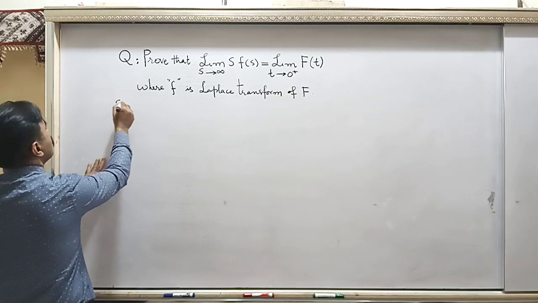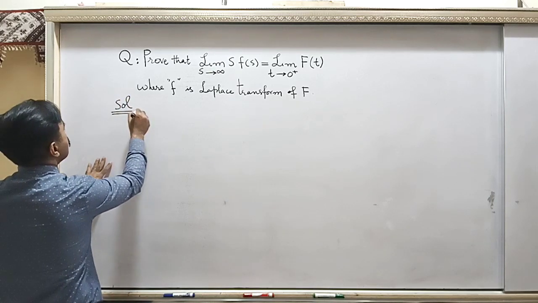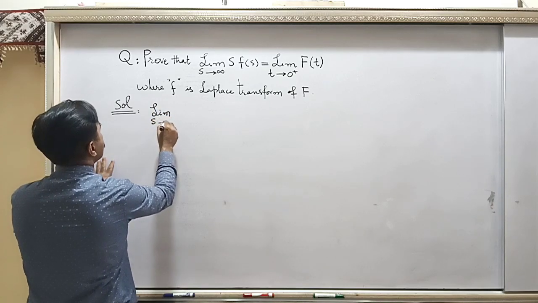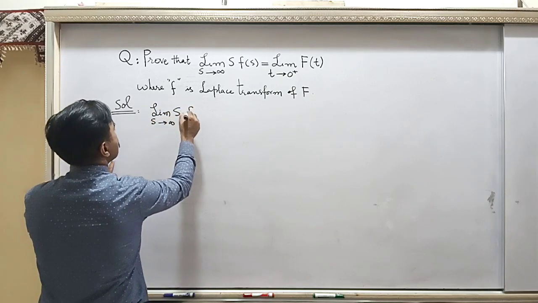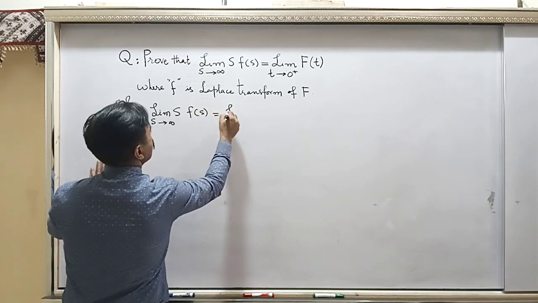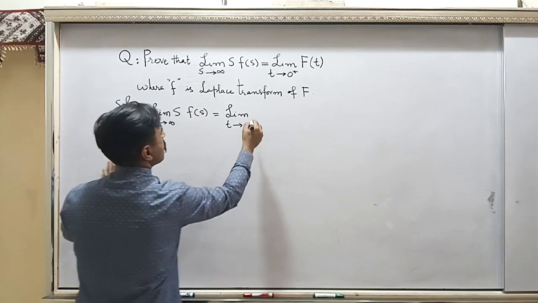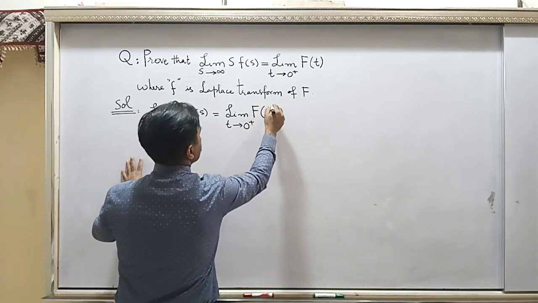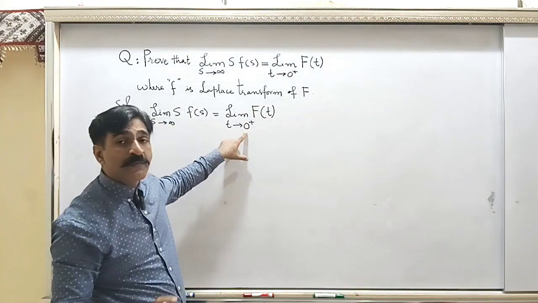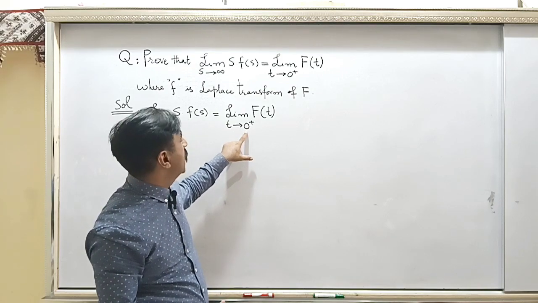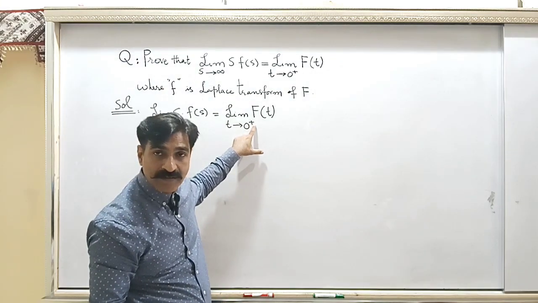How can we solve it? So, solution: limit s approaches infinity of s times f(s) equals limit t approaches 0 plus of F(t). Here 0 plus means the value of t is very close to 0, and whatever that value is, it is a positive number.